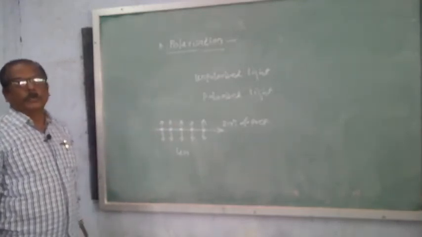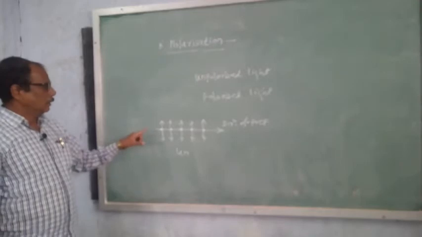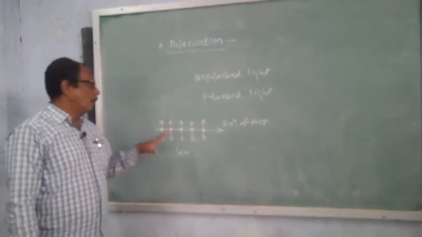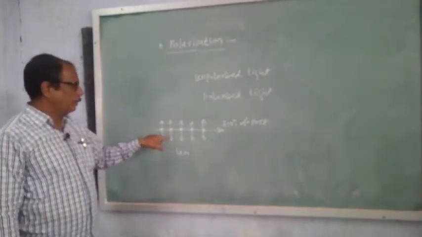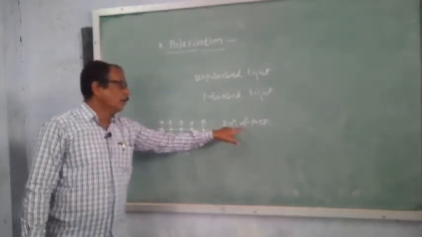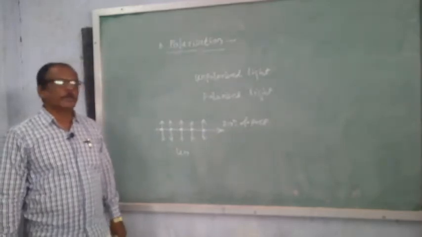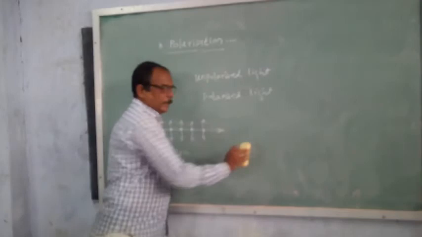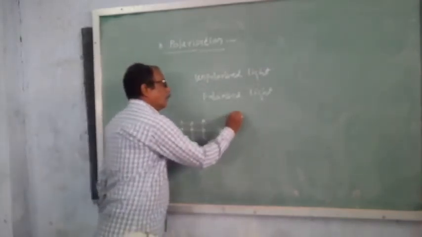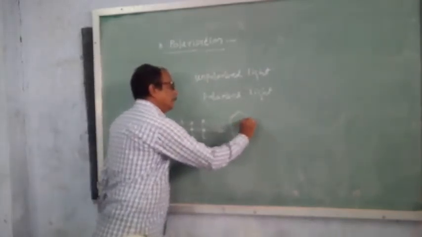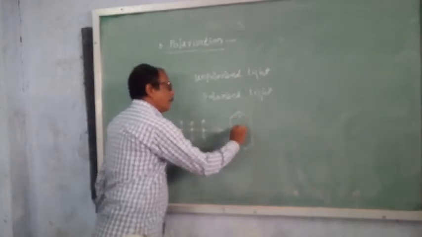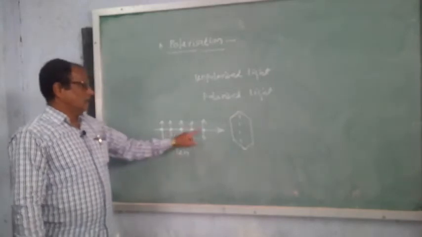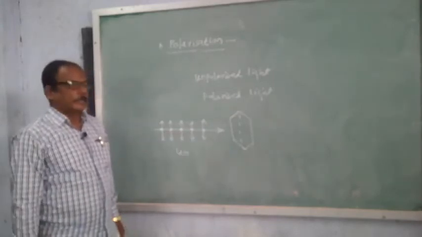This is unpolarized light in which electric field vectors are vibrating in all possible directions, perpendicular to each other and also perpendicular to the direction of propagation. Now suppose a calcite crystal or tourmaline crystal with its optic axis is placed in the path of this ordinary light or unpolarized light.